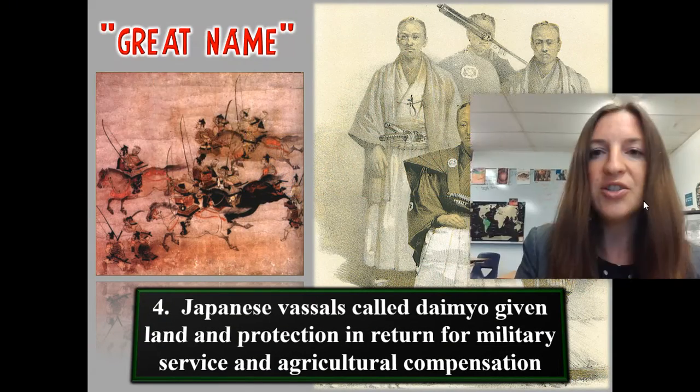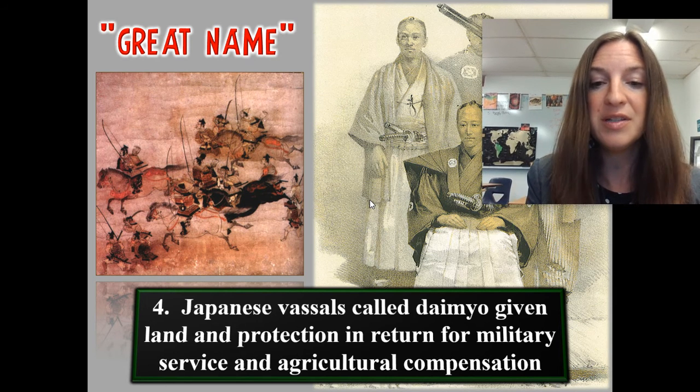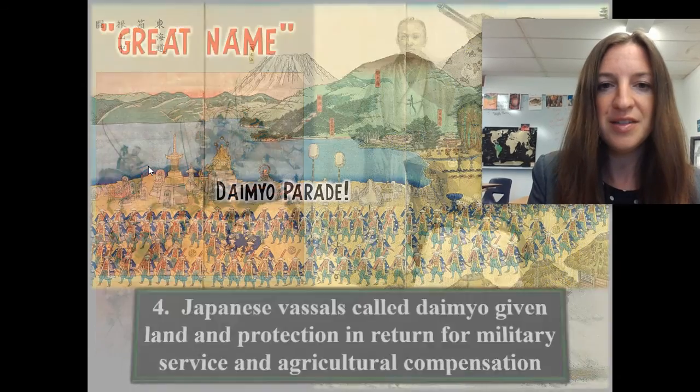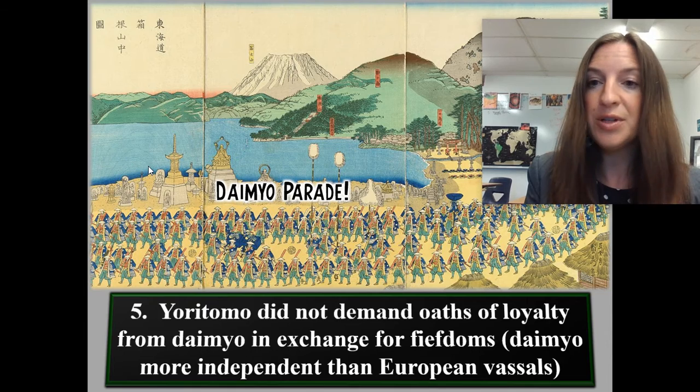Number four is that Japanese vassals, called the daimyo, were given land and protection in return for military service and food and the ability to work certain areas of the land. Number five, Yoritomo did not demand oaths of loyalty from the daimyo.